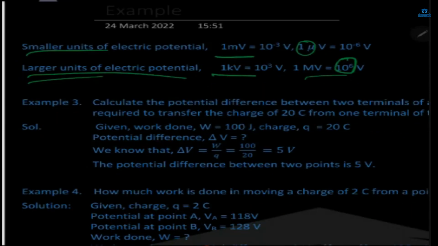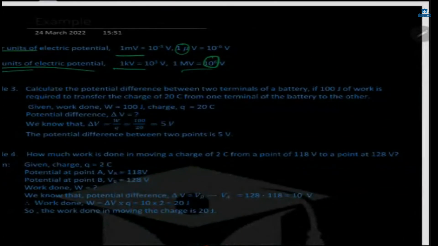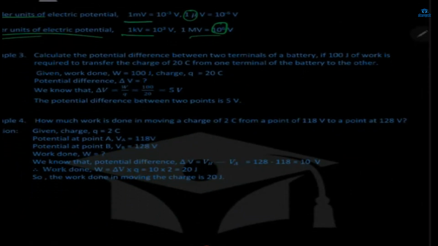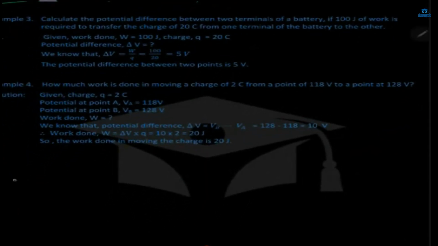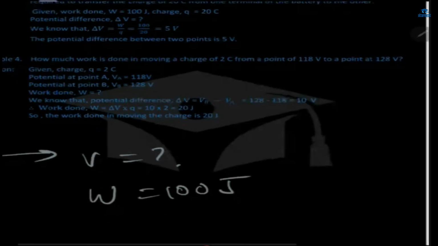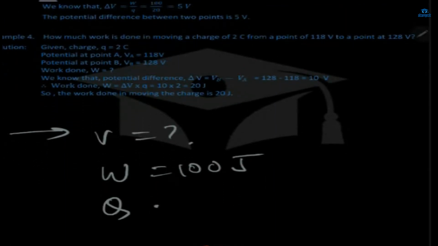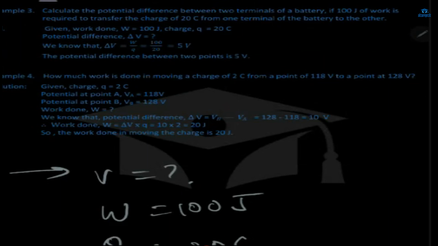Now, what is the question? Calculate the potential difference between two terminals of a battery if 100 joule of work is required to transfer the charge of 20 coulomb from one terminal of the battery to the other. What is given here? We have to calculate V. W is given as 100 joule, and Q is given as 20 coulomb.